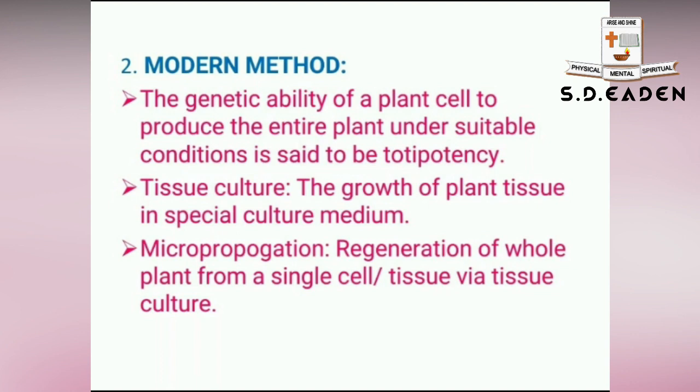Some of the modern methods are tissue culture and micropropagation. In the case of tissue culture, the growth of plant tissue is carried out in a special culture medium under controlled conditions. Next one is micropropagation. Here, regeneration of a whole plant from a single cell or tissue via tissue culture technology is called micropropagation. Either from a single cell or from a tissue, the whole plant will be regenerated, and that is considered to be micropropagation.